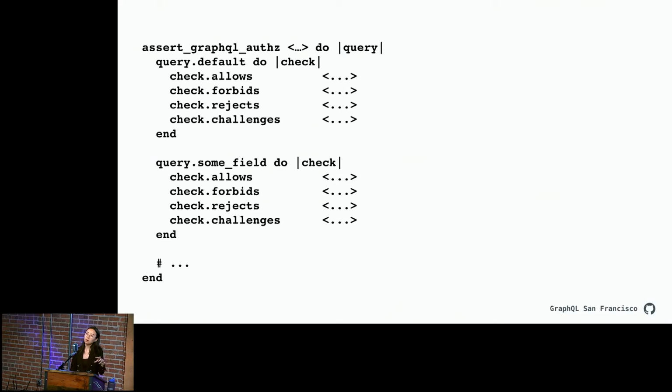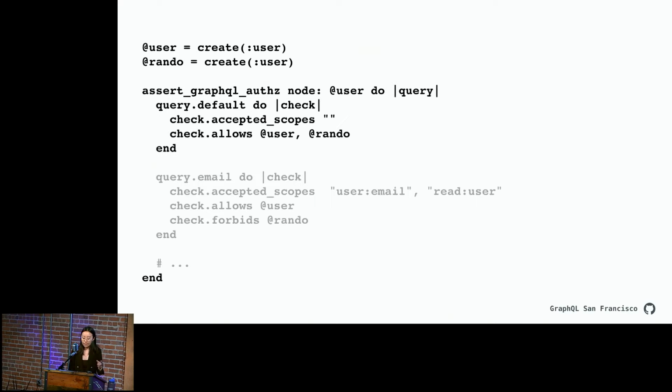We're able to see, well, are we allowed, or for a given field, can we allow, forbid, and reject a certain set of users, a certain set of bots, etc.? And here's an example of that being used. We're querying against a node that's a user, so it's an object query, and we're saying the default is anyone is able to access any field with no scopes, with no particular scopes.